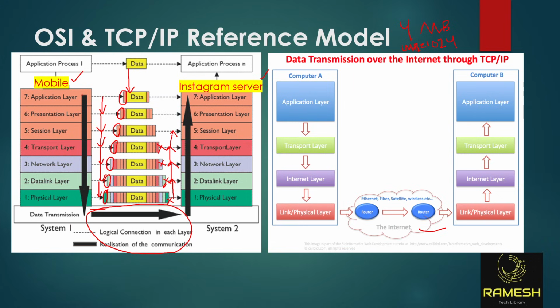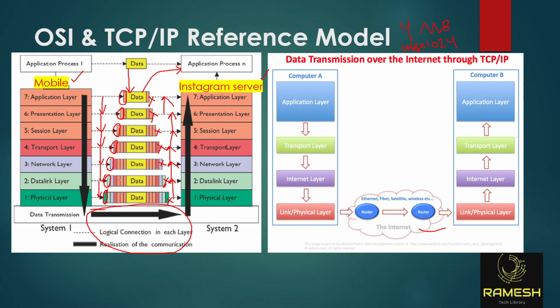Decapsulation. Now finally, when it is crossing each and every layer, it is removing one layer. Finally it will remove the last layer and the original data, your photo, is going to be uploaded on the Instagram server. Once it is successfully uploaded, whoever your followers are, they will see your photo. This is how the data is traveling across the internet. So your data is protected with layers. If you understand this, that's it. Simple. You will be a network engineer.